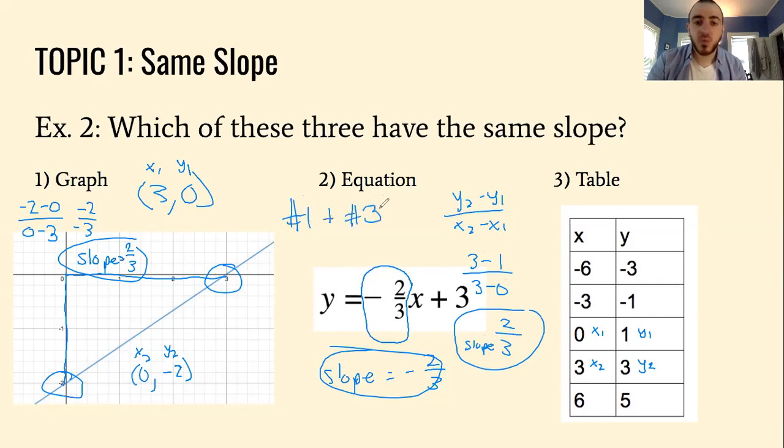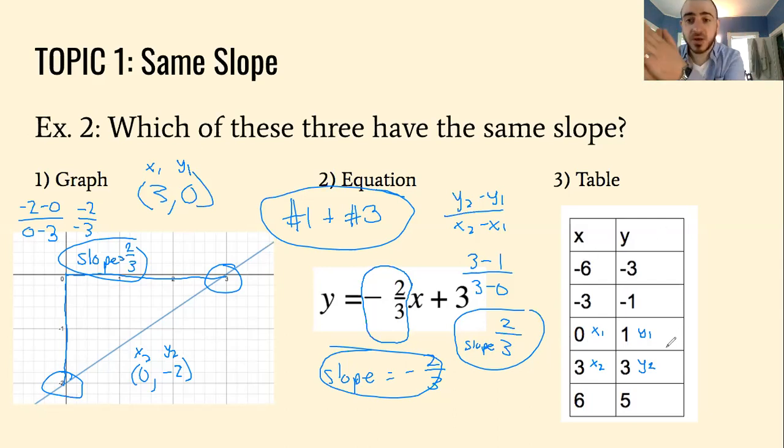Perfect. So there's one other trick that you can use to do this. I noticed that the equation has a negative slope. I see that the graph is going up this way, which is a positive slope. As x increases, y increases as well. The table is also the same. You notice that x is increasing and y is increasing.